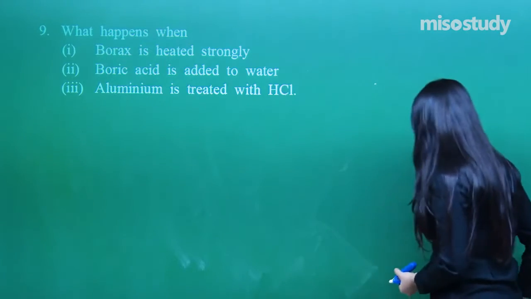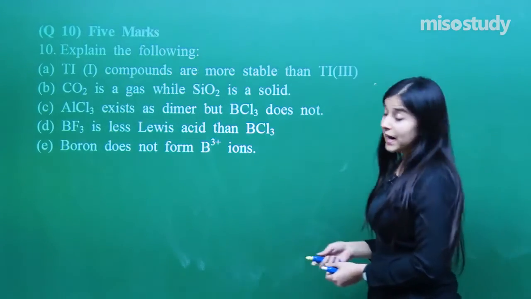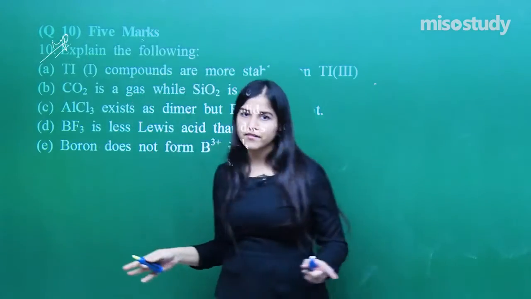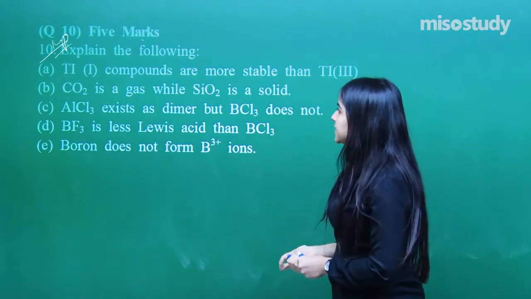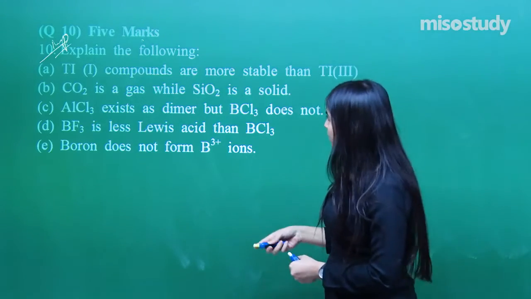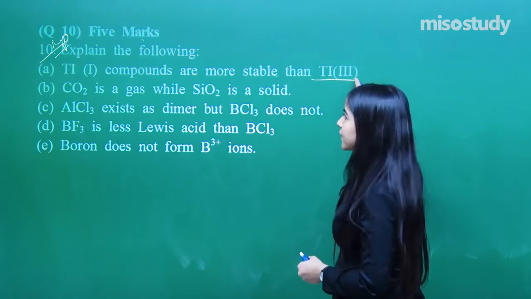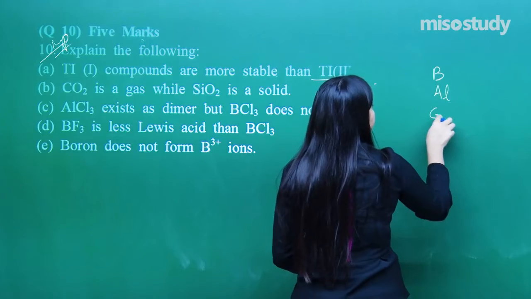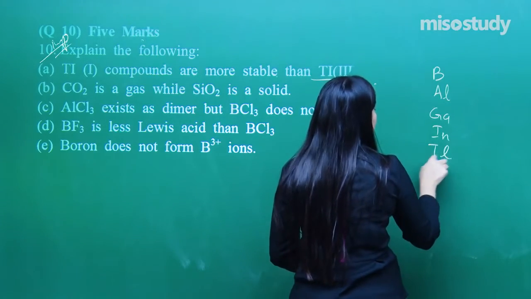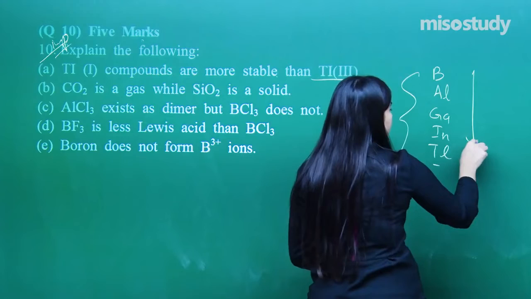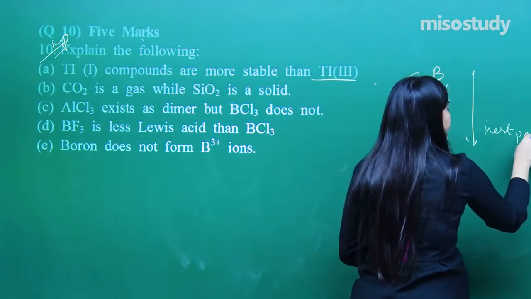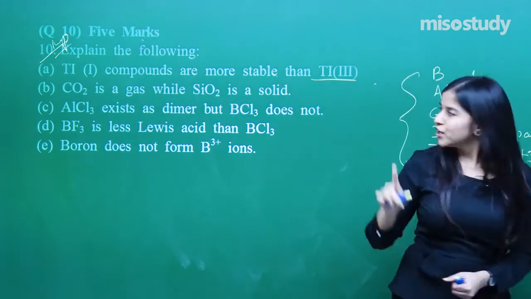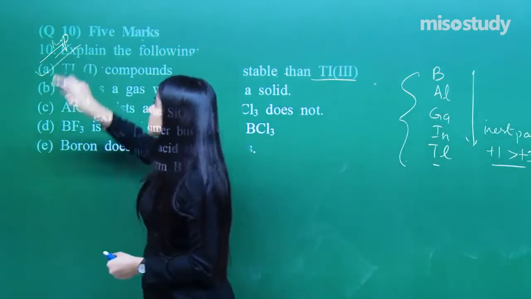Fine. Next, the last one, and this is a very important question. Mark this as important because we will be discussing several reasons over here. Fine. Tl, what is Tl? Thallium. Thallium +1 state compounds are more stable than +3. Down the group, inert pair effect. Due to the inert pair, +1 is more stable than +3. Done. First part done. Why +1 is more stable?